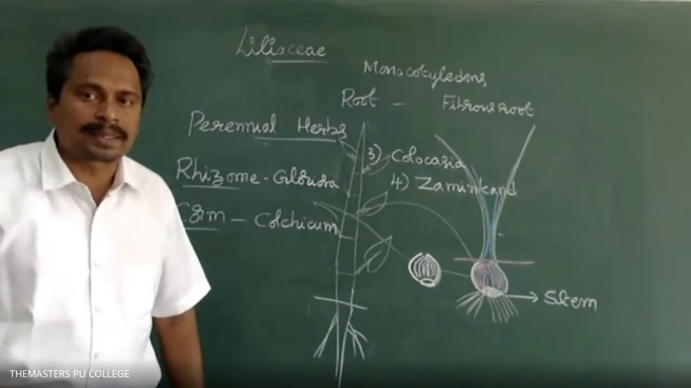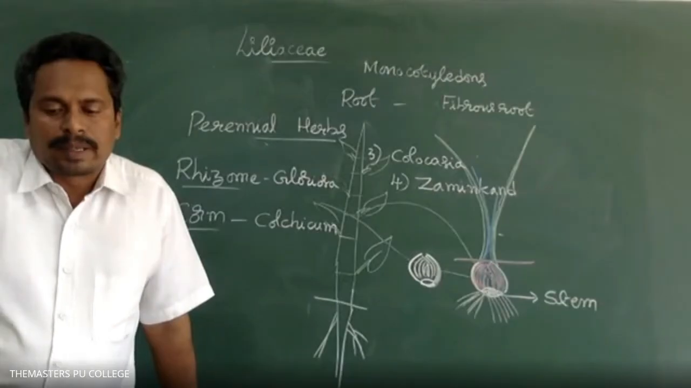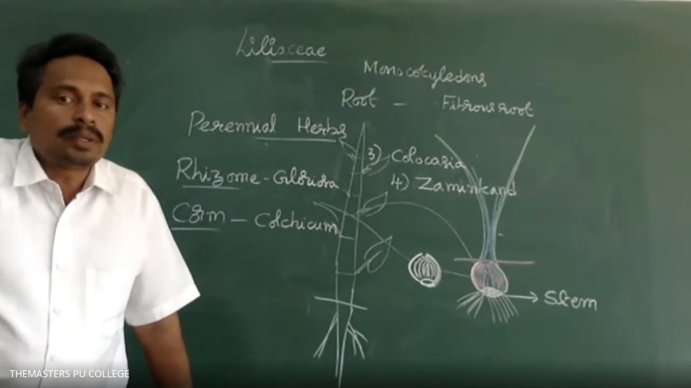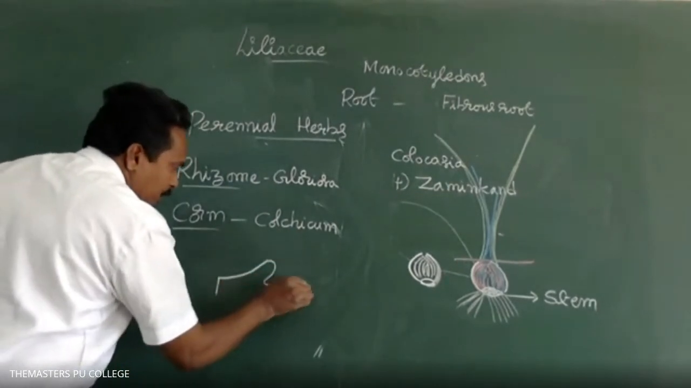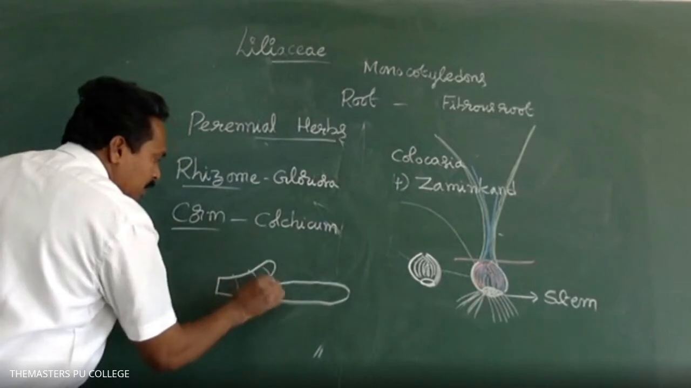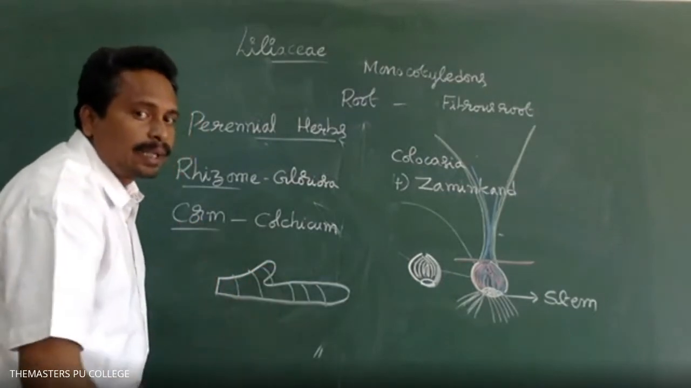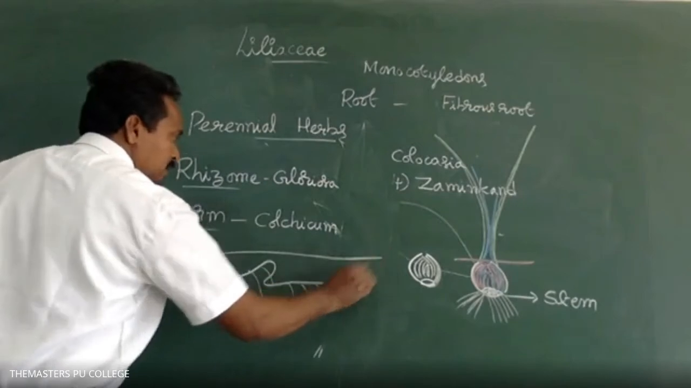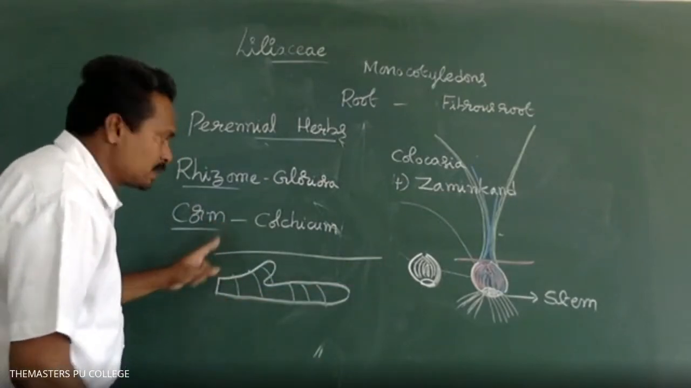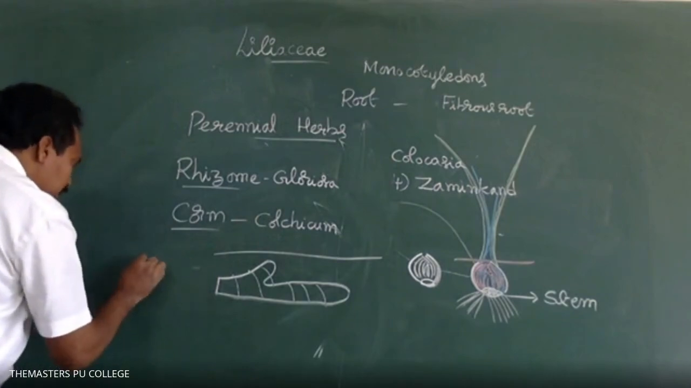What are the characteristics of a rhizomatous stem? It grows horizontally inside the soil. A corm grows vertically in the soil. In Gloriosa plant species, the rhizomatous stem grows horizontally inside the soil, whereas in Colchicum plant species, the corm grows vertically inside the soil.